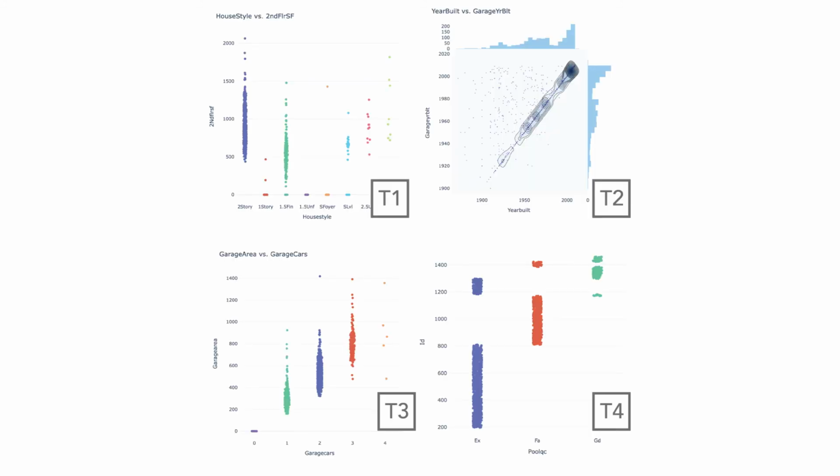From these 4 tasks, we can see the utility of Sirius as a system for exploration of mixed data types in high-dimensional exploratory analysis workflows.